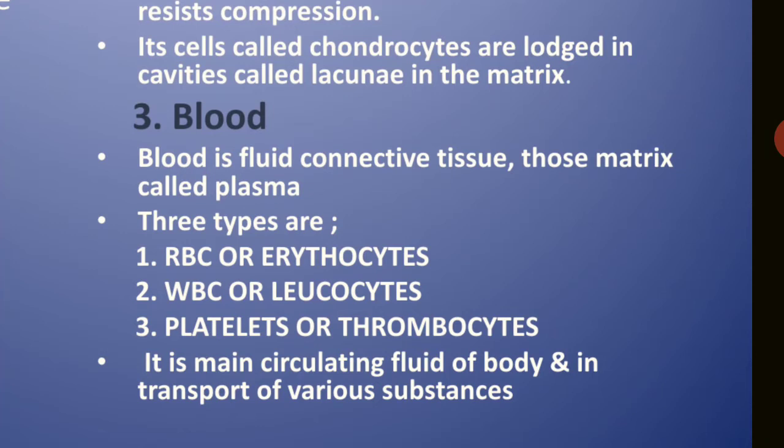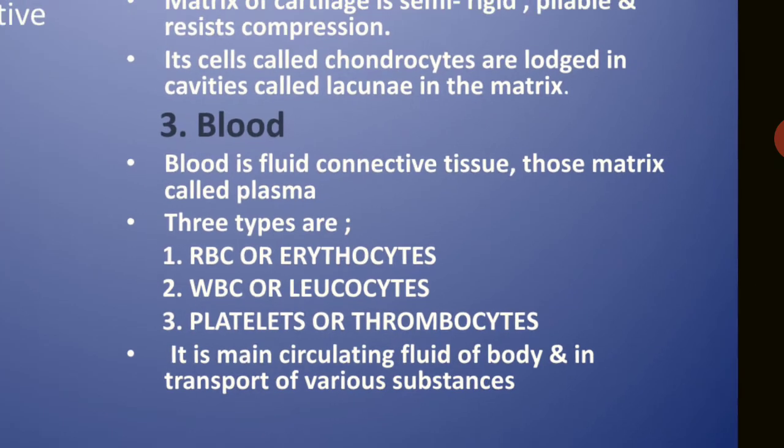The matrix is in liquid form, and it maintains the circulating fluid of the body and supports various substances. It can transport all the substances from one place to another. So blood and lymph are both fluid connective tissue.